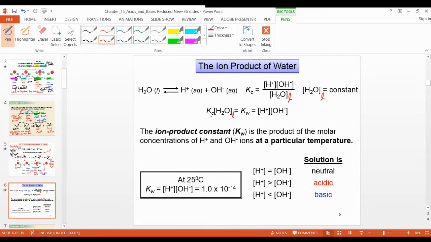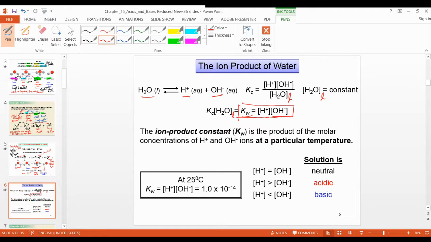So this equilibrium constant multiplied by the liquid water constant is equal to Kw, the water constant. So this is the concentration of H plus and OH minus. This formula you have to memorize to solve the questions.